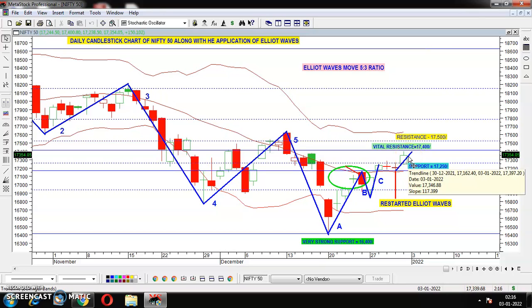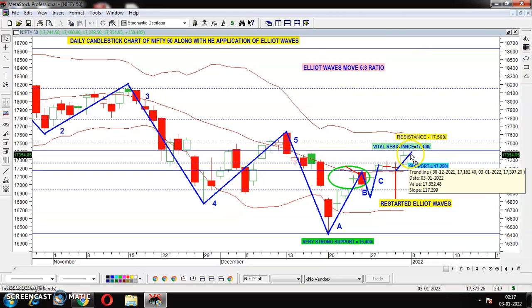So we have to wait for another 4 5 days, then we'll be able to understand whether the Elliott wave is forming properly over here or not. Because if the Elliott wave moves towards the upside, it should move in a 5:3 ratio. In that case, we can say there's a possibility of a great bounce back towards the upside. For that, we have to wait for maybe 3 4 days, then we'll be able to understand whether it is forming properly towards the upside or not. But as far as the candlestick pattern is concerned, this is bullish with a short-term correction. I mean, short-term momentum we can expect towards the upside.